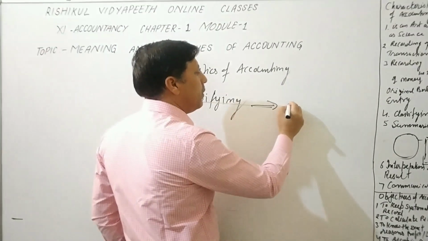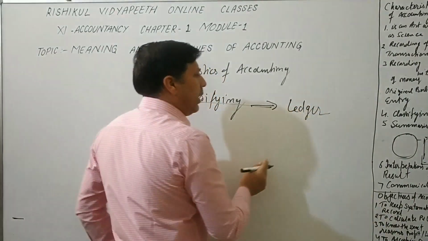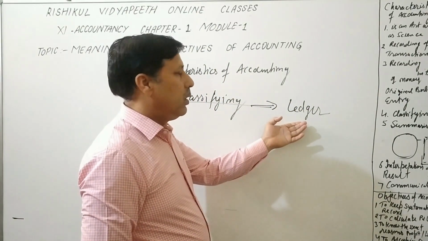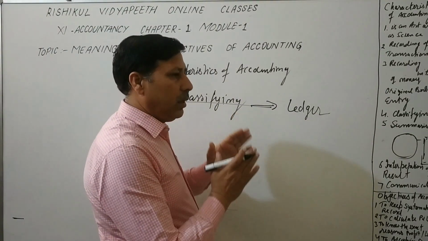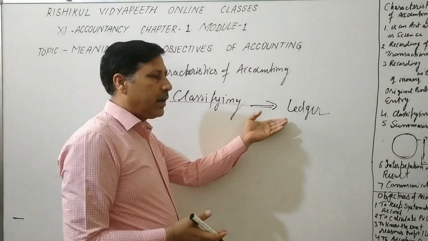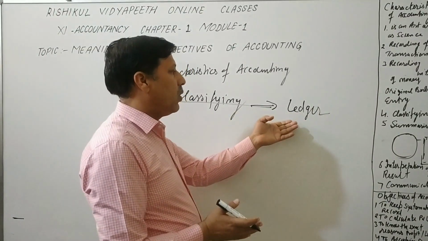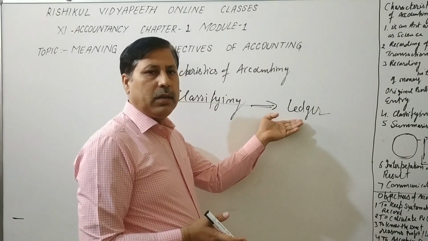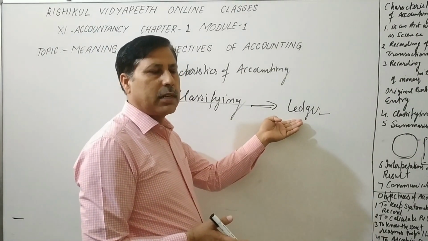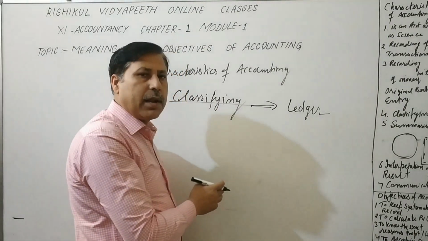And here we prepare the ledger, and all accounts are opened in the ledger book, and all journal entries or original entries are recorded in the ledger at one place according to their nature. For example, purchase account, sales account, building account, capital account, rent account, salary account.